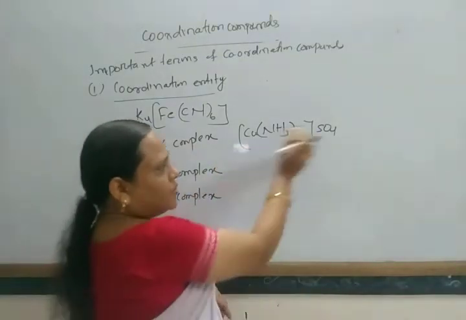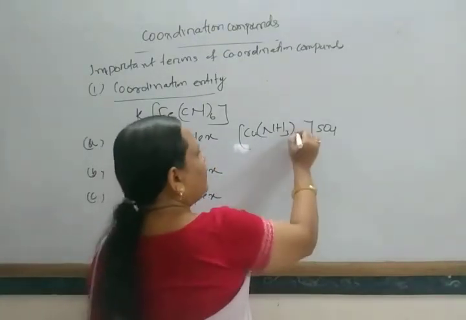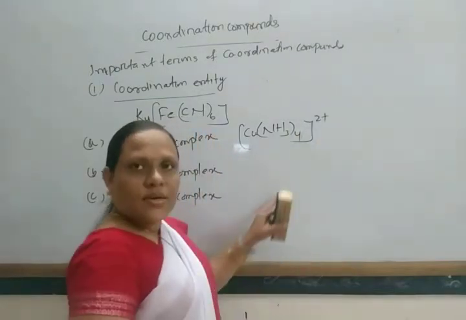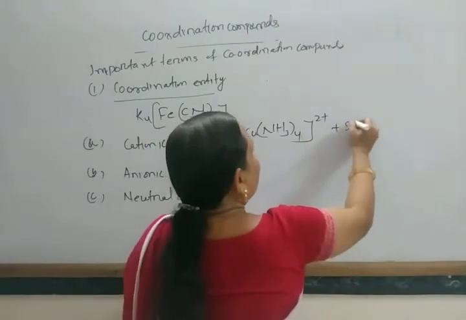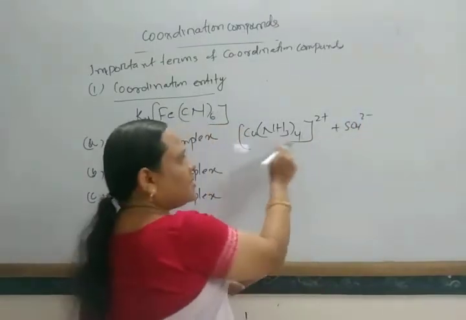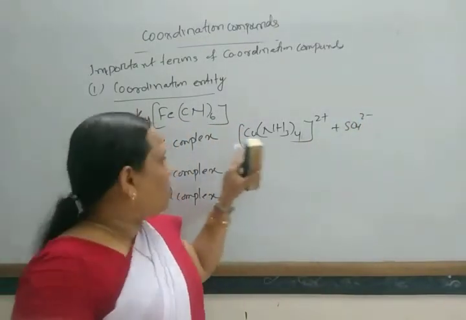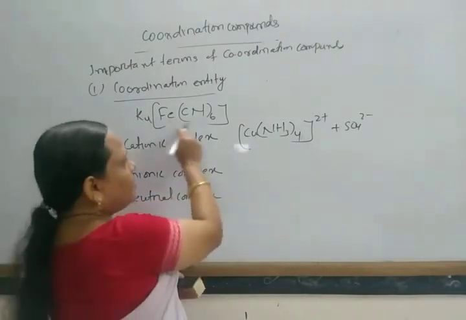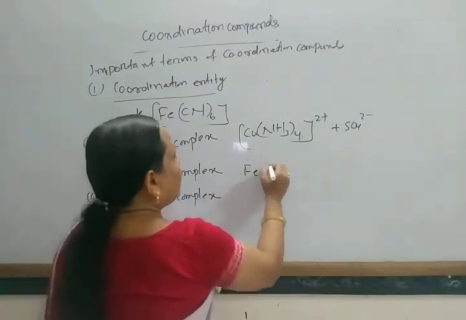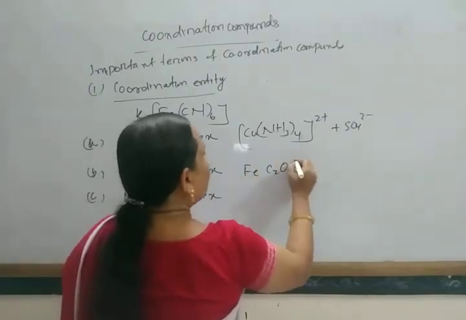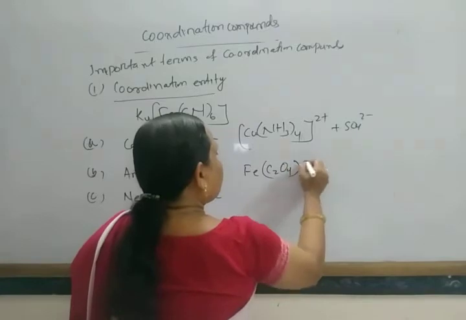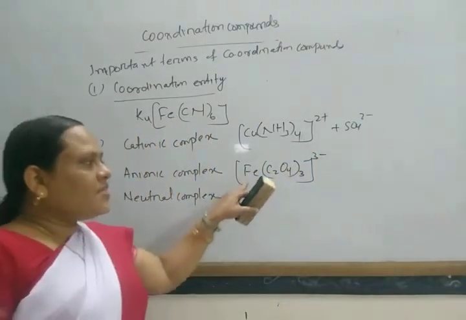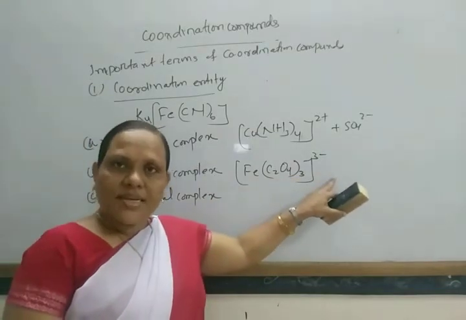When it dissolves in water, it forms [Cu(NH3)4]2+ plus SO4 2-. In this way, this is known as a cationic complex. Similarly, anionic complex, for example [Fe(C2O4)3]3-. Okay, so this complex part carries negative charge.